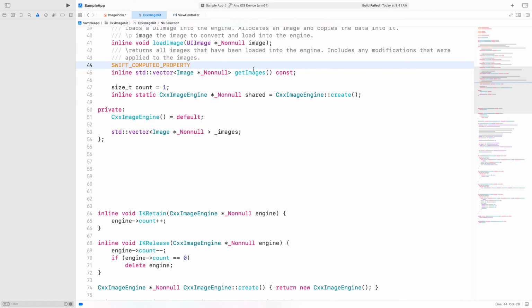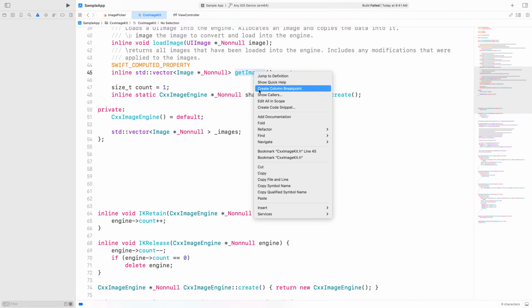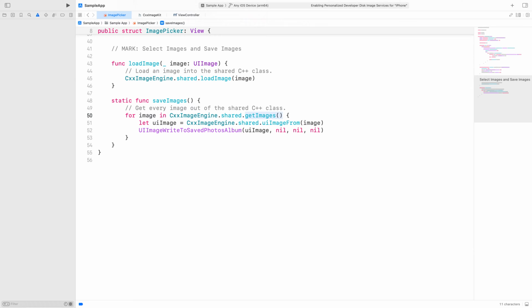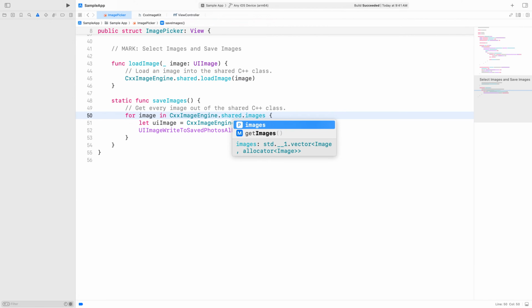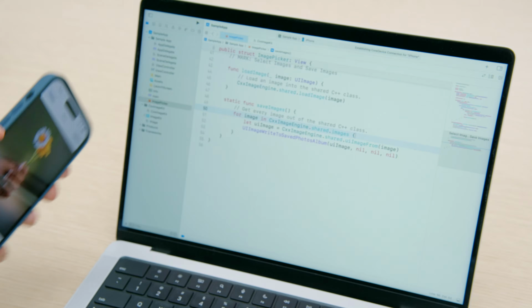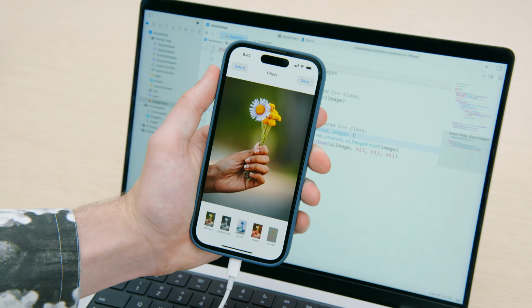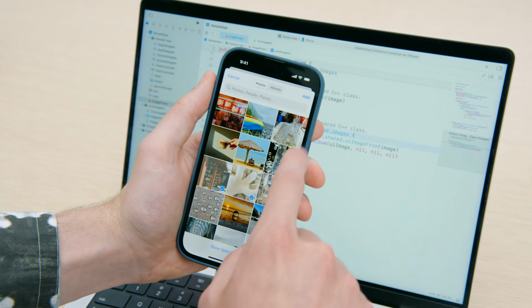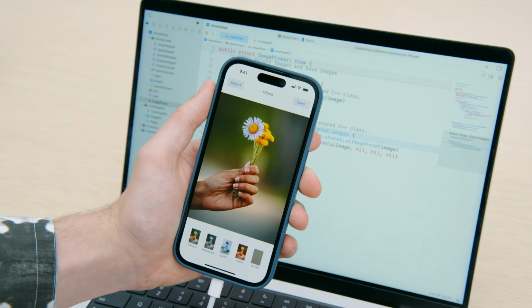Now, I can look up the callers of my getImages method by doing a secondary click on the definition and selecting my Swift caller, which I can now rename to simply images. Beautiful. Now let's test our app one last time. I can select a few photos and save them back to my camera roll. Great.